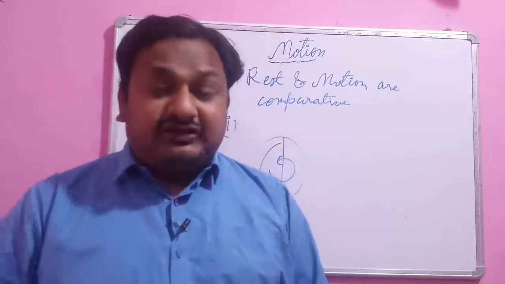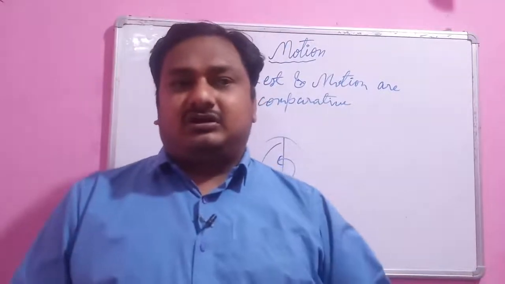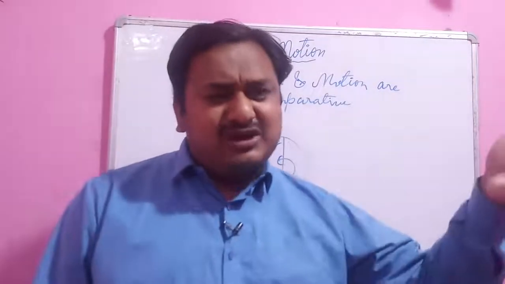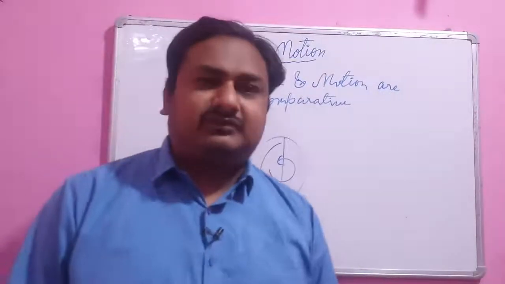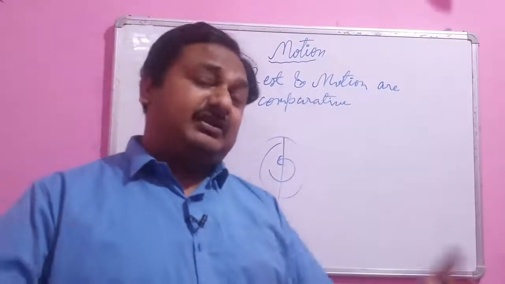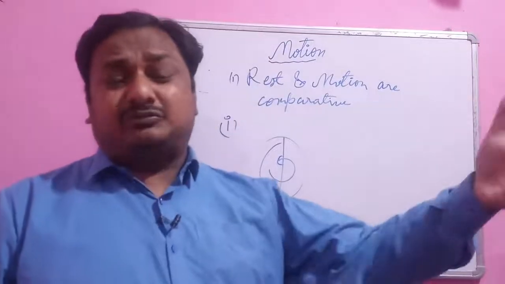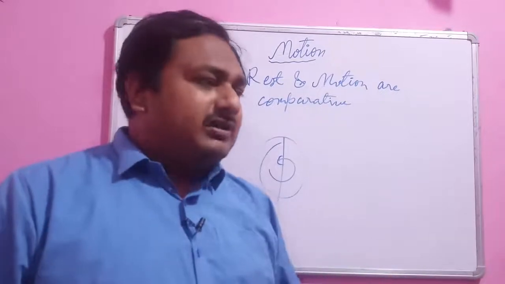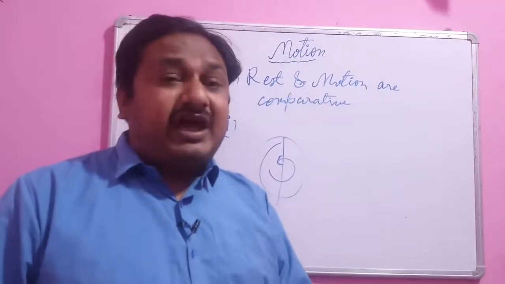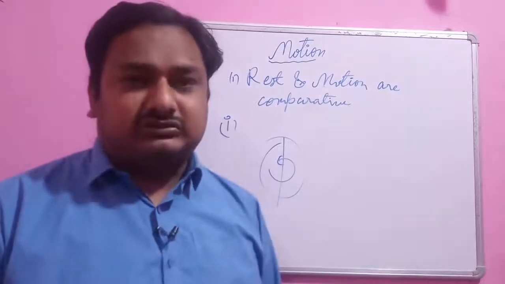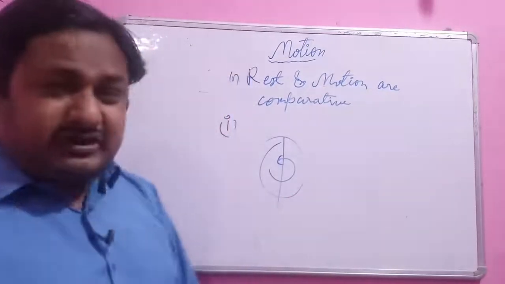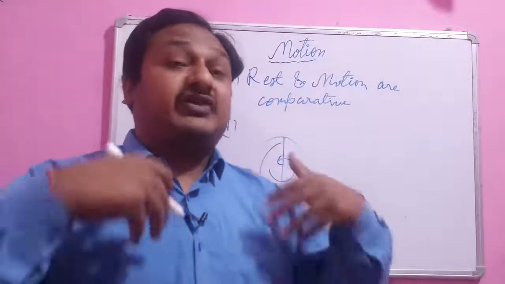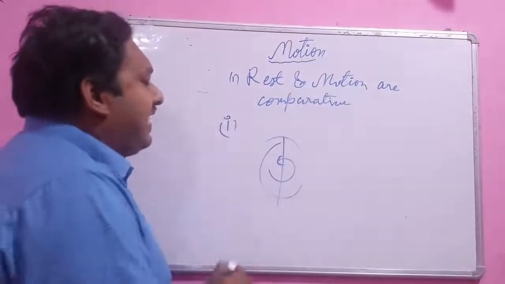So whenever, with respect to us, another object's position is not changing, then we say that object is at rest. And whenever, with respect to us, another object, which can be anything, a bus, a girl, a boy, anything, has a position that is changing with time, we say that object is in motion. So you came to know that motion heavily depends on the observer, the person who sees and experiences the motion. So I give one example.